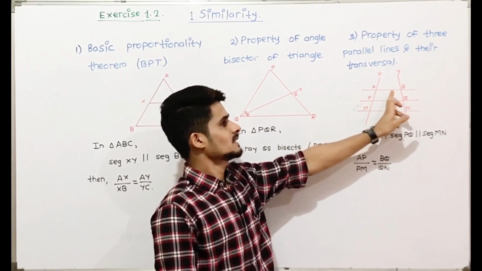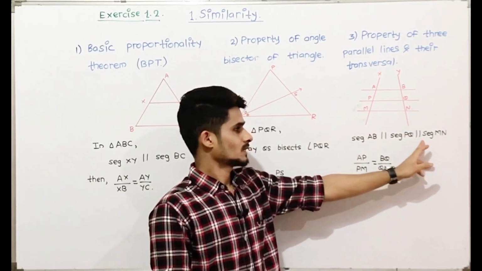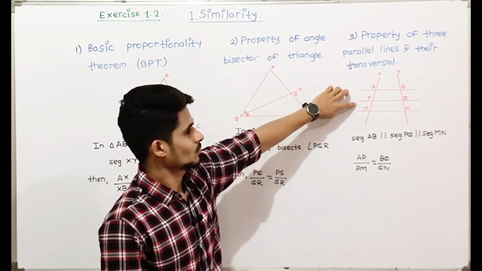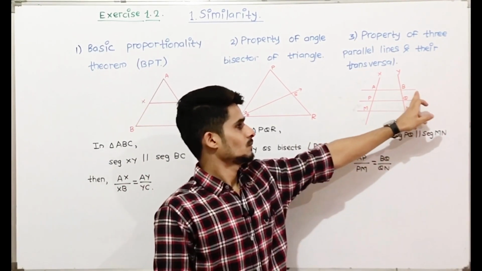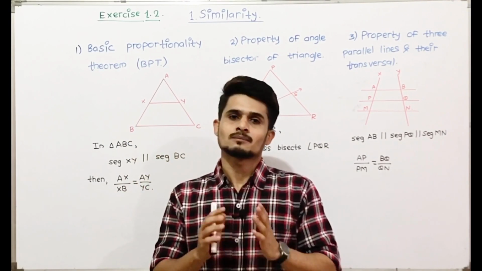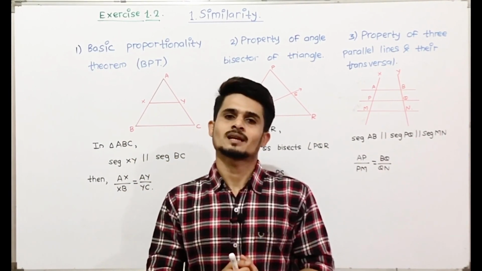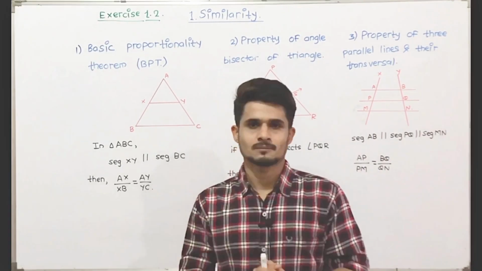If lines are parallel, that is AB is parallel to PQ is parallel to MN, then the ratios will be equal, that is AP upon PM will be equal to BQ upon QN. So these are some theorems which are important to solve the exercise. Now we'll start with exercise 1.2, question number 1.